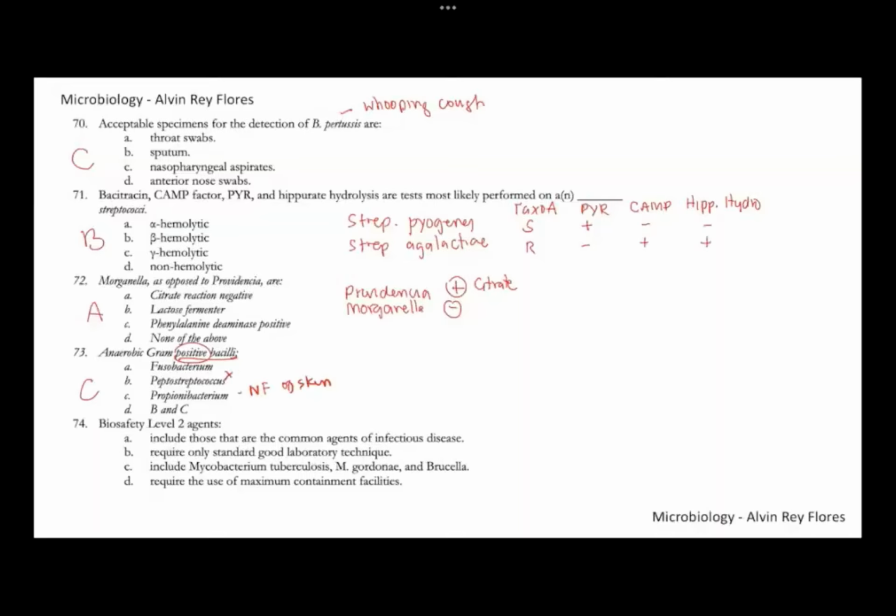73, letter C. 74, biosafety level 2 agents are those that are common agents of infectious diseases. So BSL2 would include your enterics, HIV, the common pathogens that we encounter in the lab. And this is also the BSL level for the microbiology labs. But if you're handling TB and other airborne organisms such as Brucella, it should be BSL3. For maximum containment facilities, that's BSL4. If it's BSL2, that's usually for the common agents of infectious diseases.